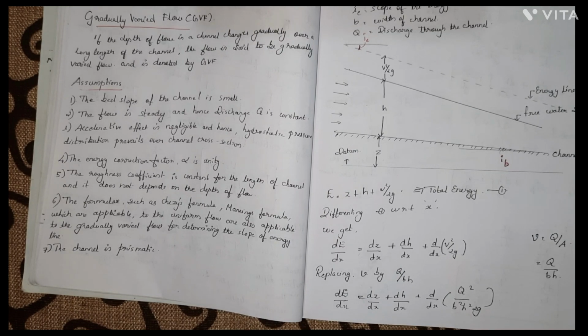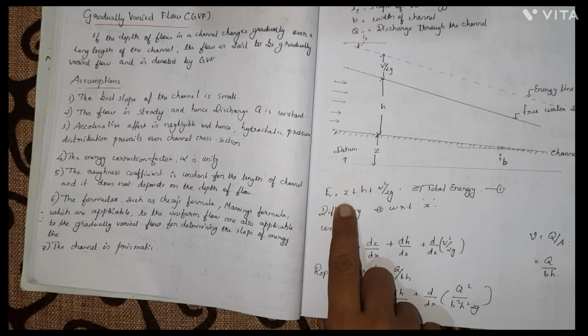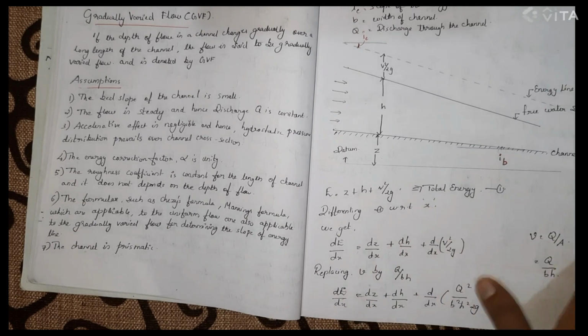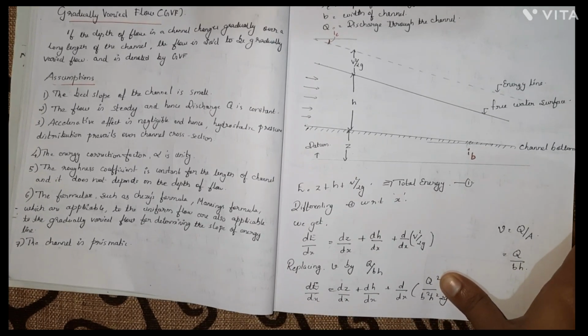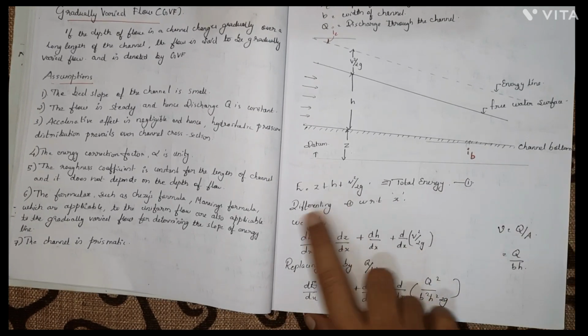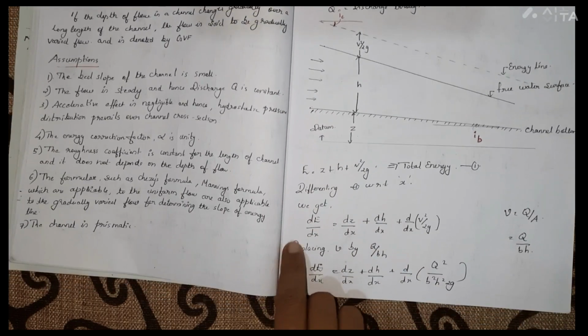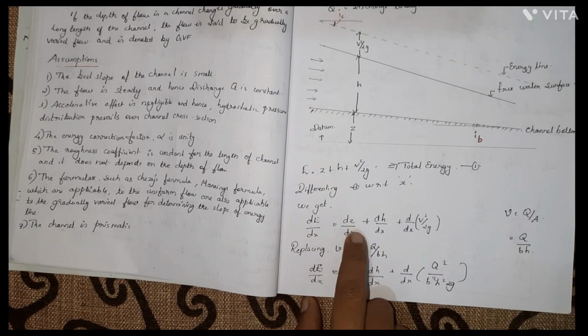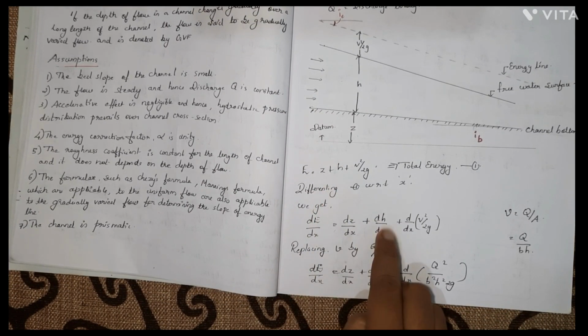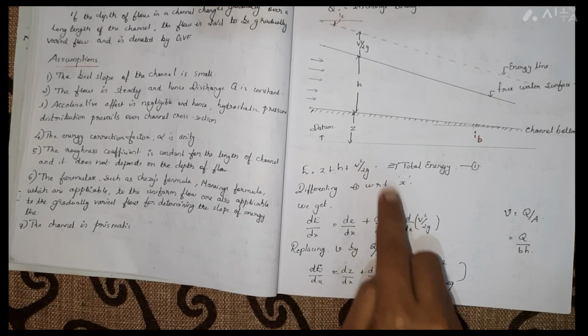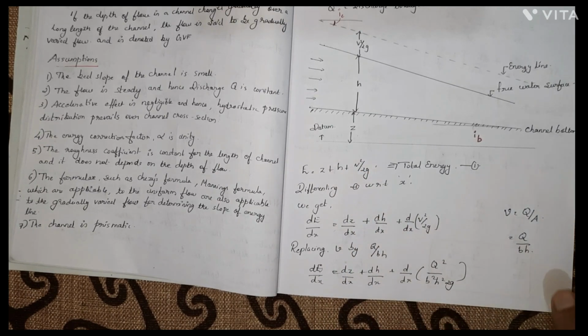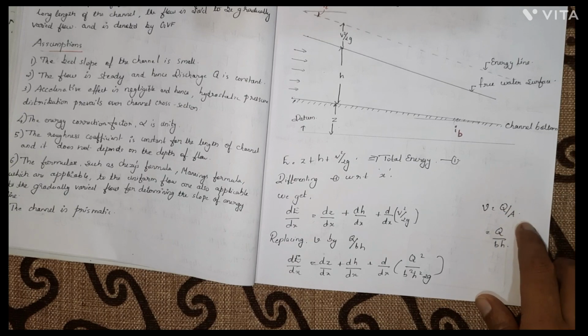So, for getting the expression for the gradually varied flow, we have to differentiate this energy equation with respect to x. Differentiating with respect to x, what will we get? We get dE by dx is equal to dz by dx plus dh by dx plus d by dx of V square by 2g. Now, we can write V in terms of Q by A, right?